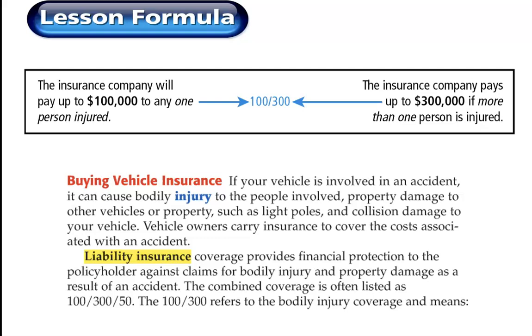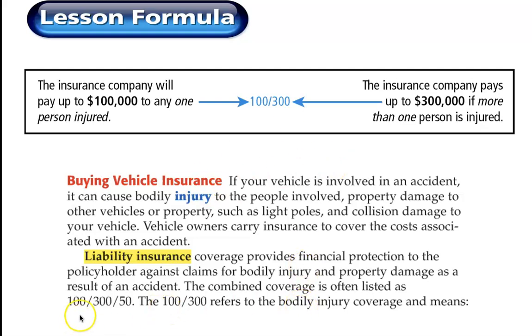So, buying vehicle insurance. If your vehicle is involved in an accident, you can cause bodily injury to people involved, property damage to other vehicles or property such as light poles, or collision damage to your vehicle. So they sometimes talk about this 100, 300. So the insurance company will pay $100,000 and the insurance company pays up to $300,000 if more than one person. So you will see these different amounts.